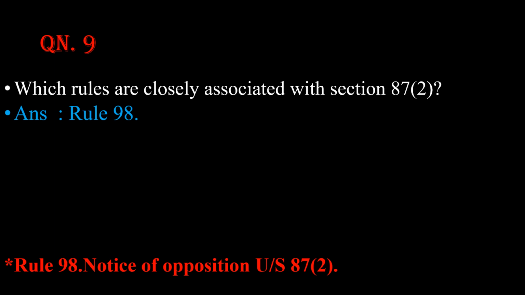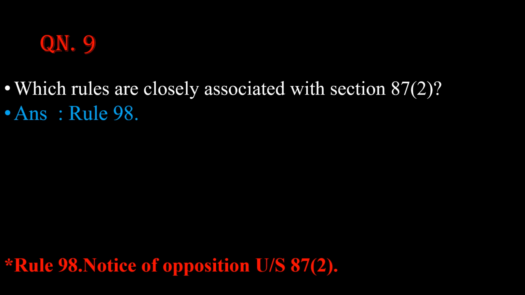Question number 9. Which rules are closely associated with section 87 subsection 2? The answer is rule number 98. The title for rule number 98 is Notice of Opposition under section 87 subsection 2. Am I correct? Yeah.